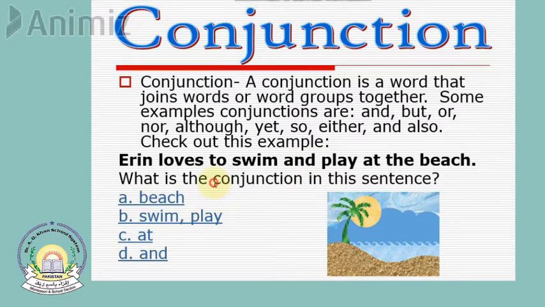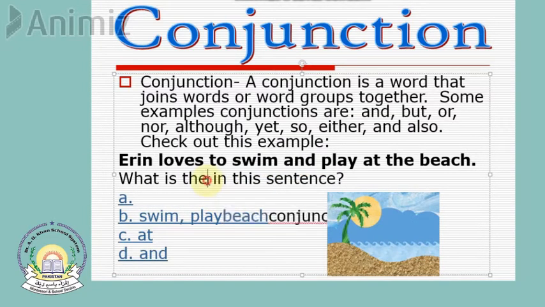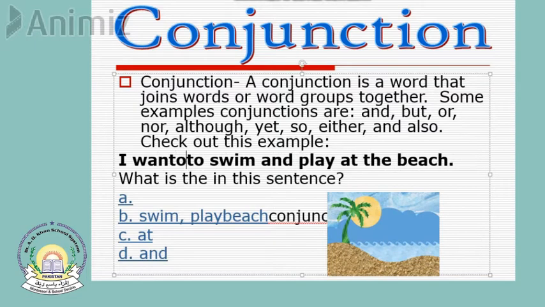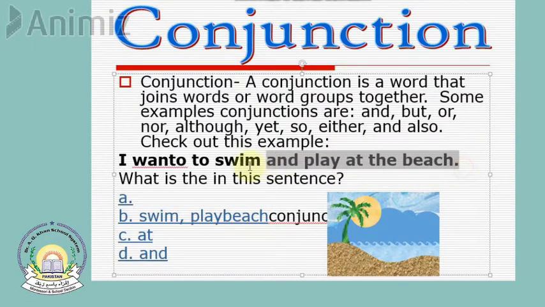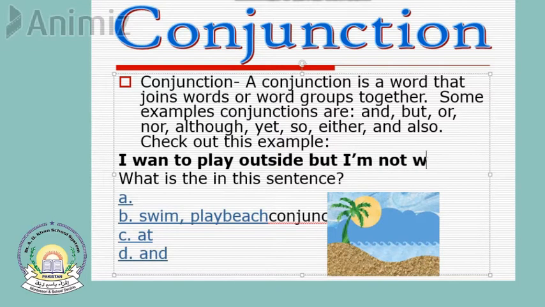Now let me write one more example. I want to play outside, but I am not well.